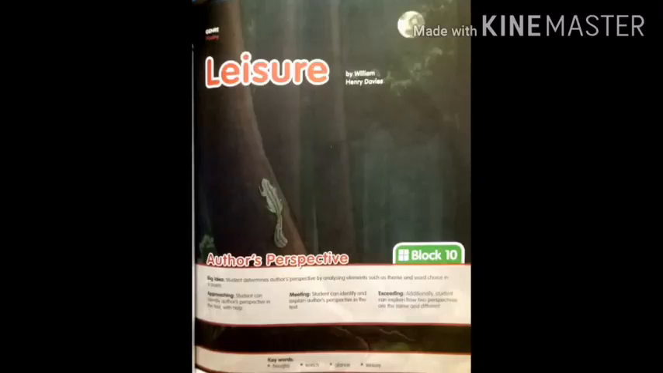Leisure. Now let us see the Leisure poem. Can you see the scenery there? It is a poem according to the genre, written by William Henry Davies. Can you see a squirrel on the tree, the moon, the trees? It's too dark. According to the author's perspective, that is, according to his seeing, what he is seeing according to what he is able to guess.